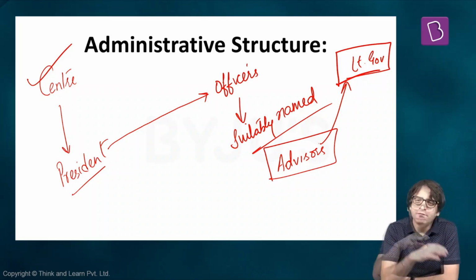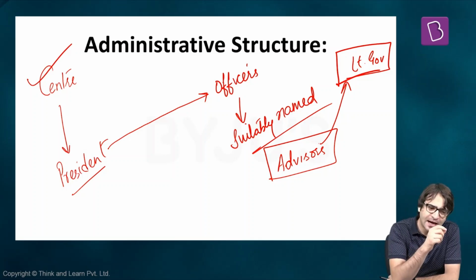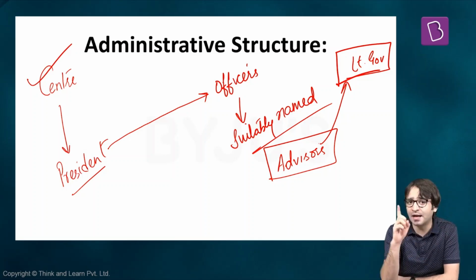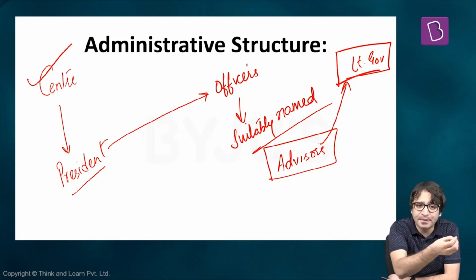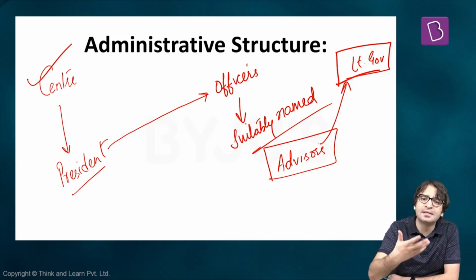But who are these advisors? Which basically means 6 union territories right now, where there is no legislative assembly, there is no Chief Minister, there is no Council of Ministers. How is Lieutenant Governor going to administer these union territories on behalf of the President of India? He would require people to assist him, but because people cannot vote and elect their representatives, that is why there are advisors who advise the Lieutenant Governor.